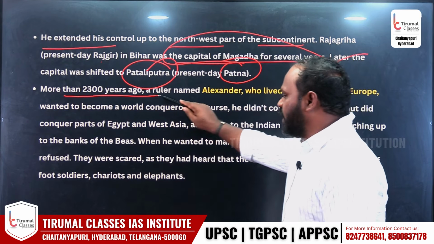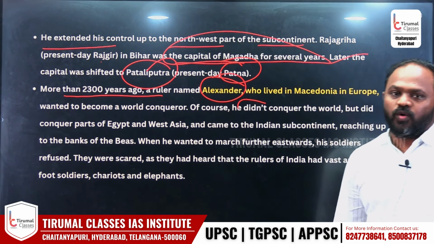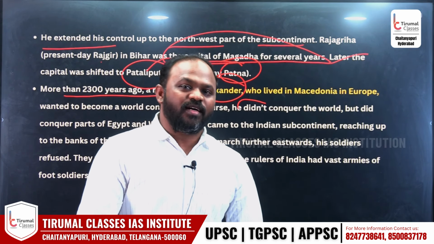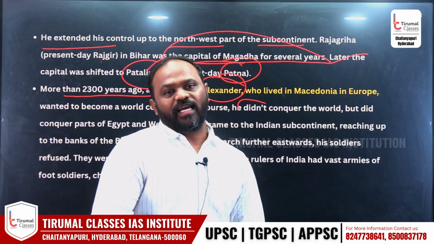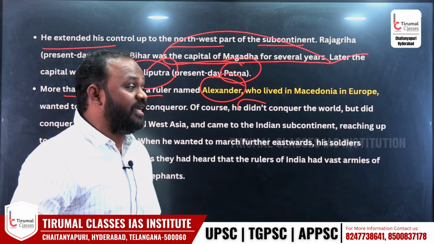More than 2300 years ago, the ruler named Alexander, I think you know, he wanted to conquer the world. He also wanted to conquer India, but he reached nearby Ravi or Beas river, but he did not enter into India.